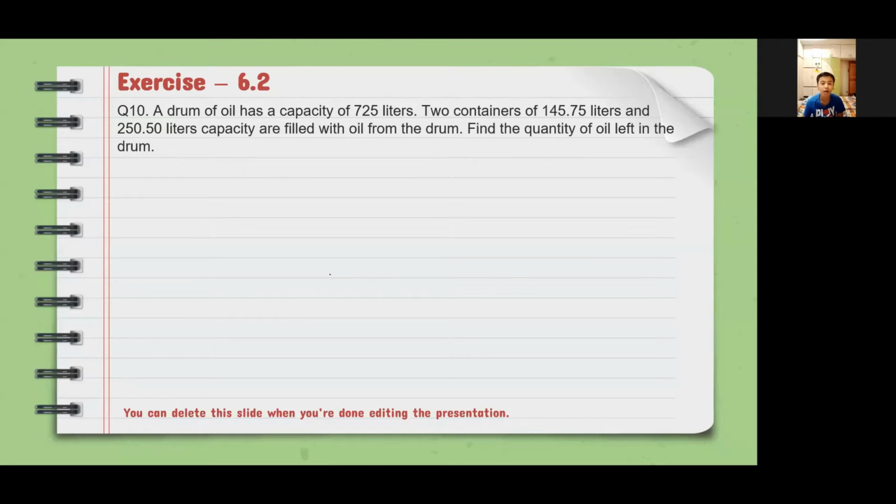So, sir, we will add 145.75 liters and 250.50 liters.